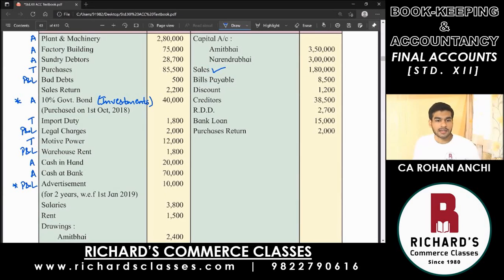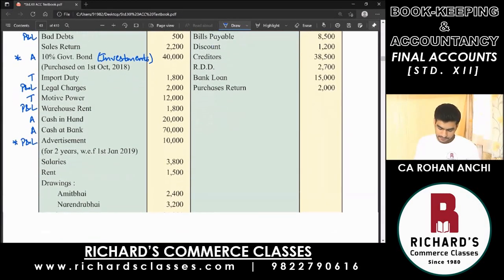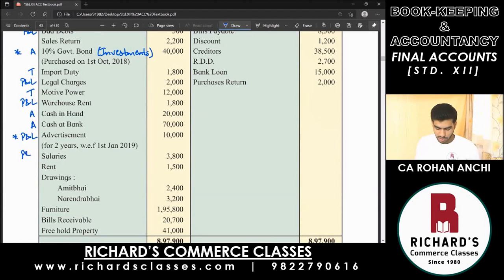Okay. Then the next item, salaries, profit and loss account. Rent, profit and loss account. What do you do with drawings of the partners? They're deducted from the capital. You will deduct it from the capital, which is on the liability side.